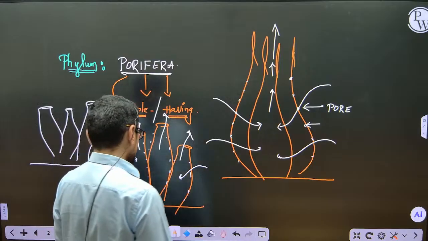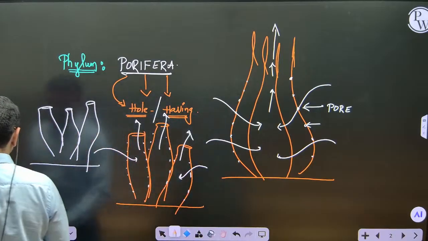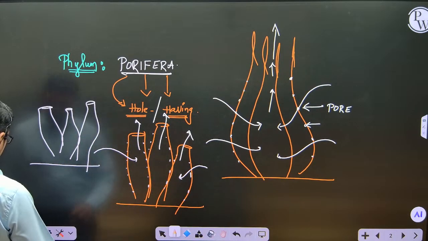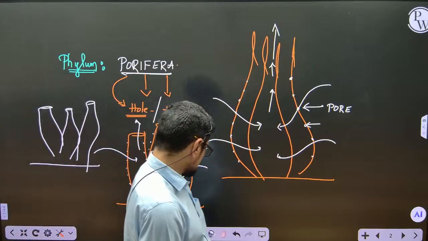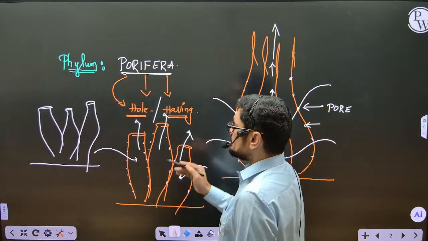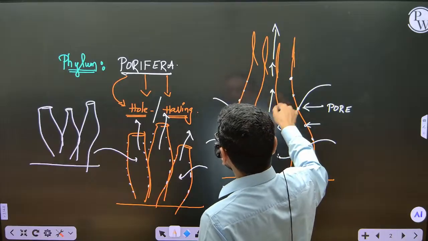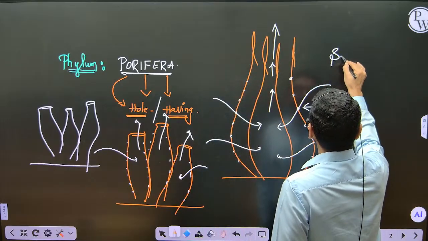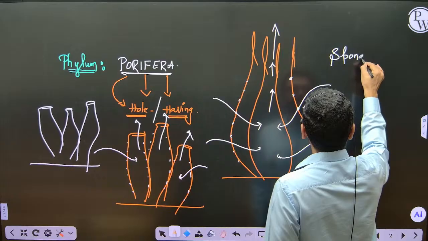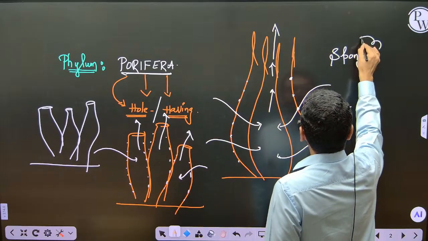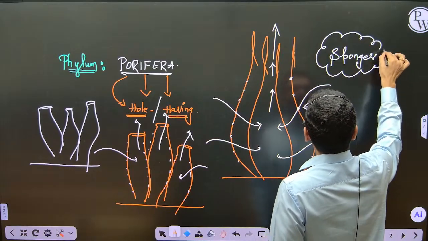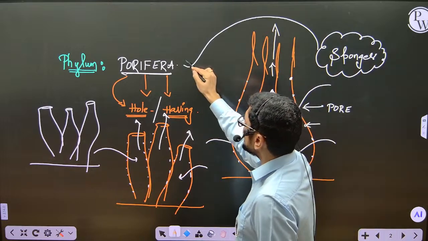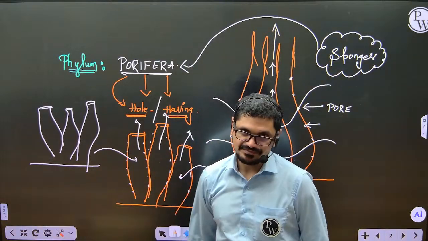Let me show you how the animals look. I can also show you the original animals. But all these organisms are actually called sponges, and all these sponges are kept under this phylum Porifera.